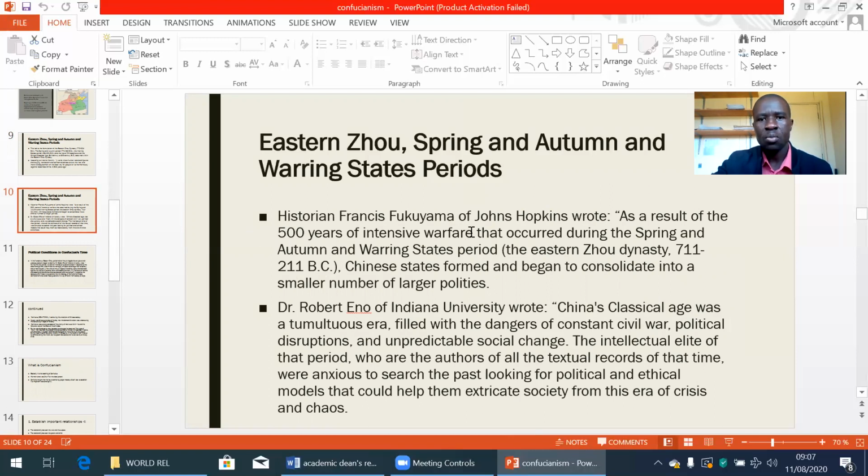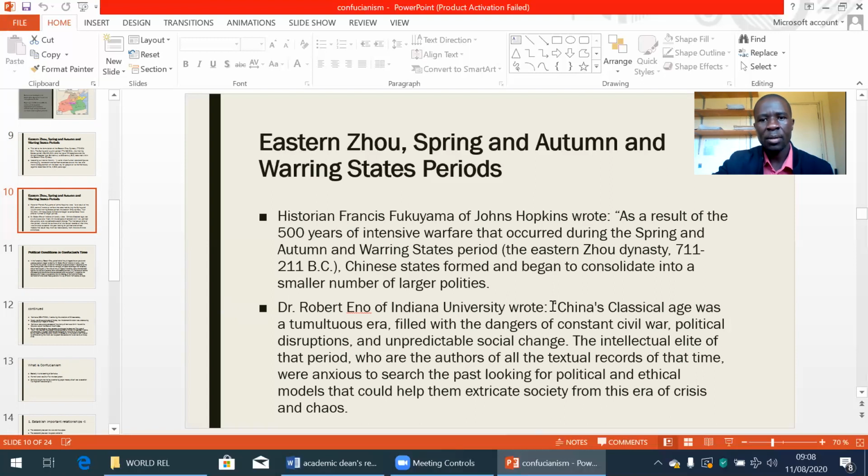Historian Francis Fukuyama of Johns Hopkins wrote, as a result of the 500 years of intensive warfare that occurred during the Spring and Autumn and Warring States period, the Eastern Zhou dynasty 771 to 221 BC, Chinese states formed and began to consolidate into a smaller number of larger polities.